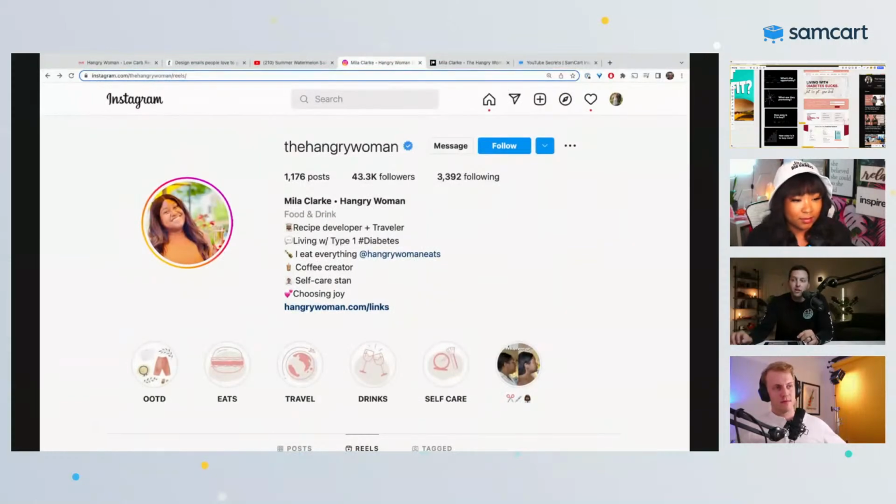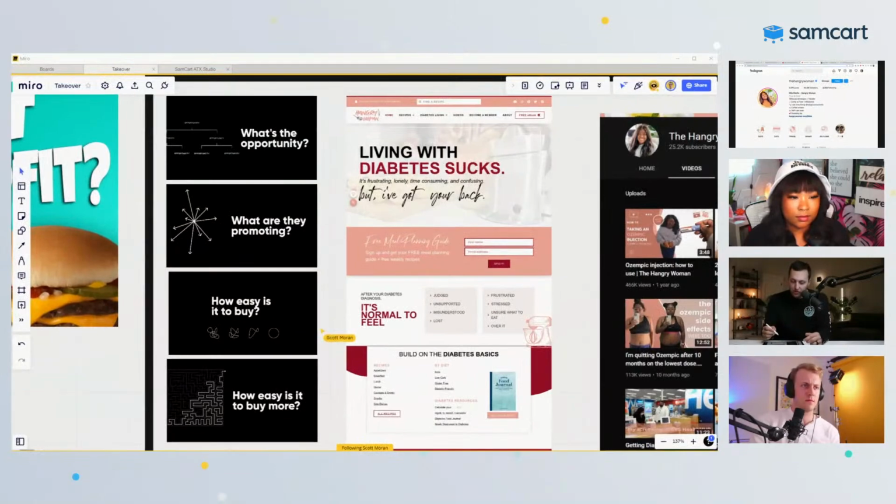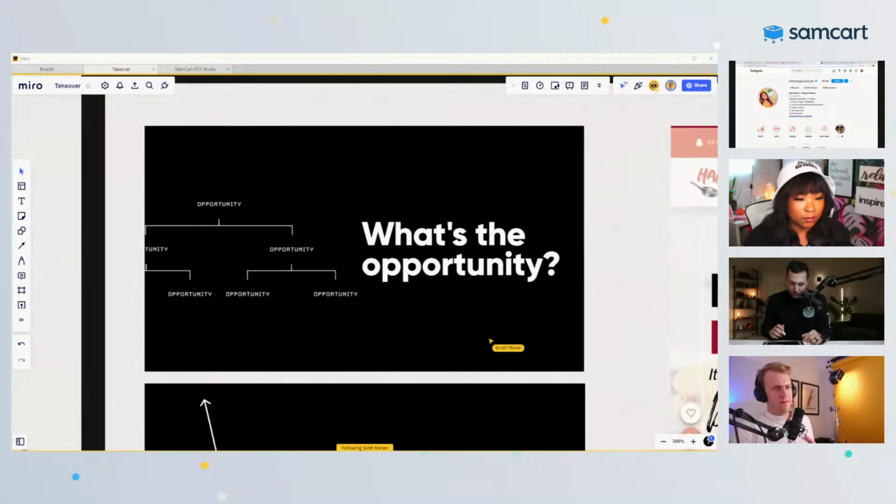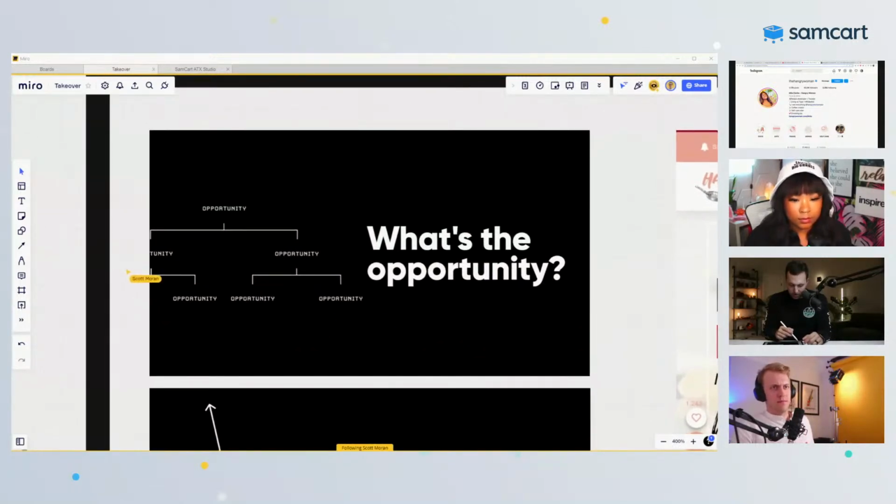So if we go back over to Miro, we always define the opportunity. Look, here's how this creator is doing. What is the opportunity here? So I'm going to pull this up. We'll change colors so it's something you can see a little bit easier.